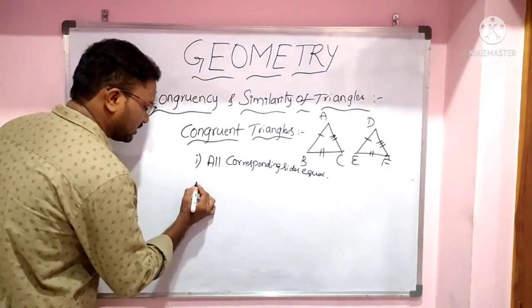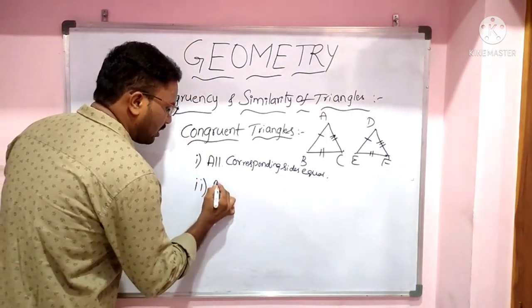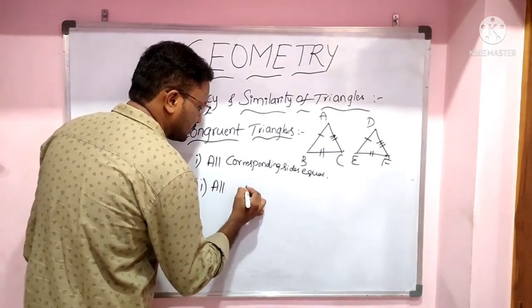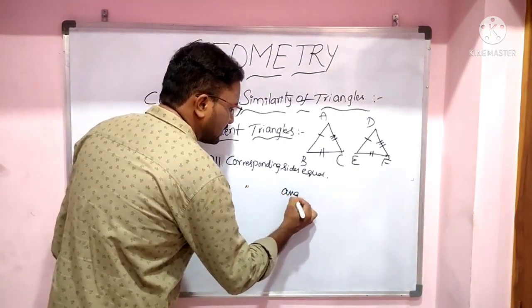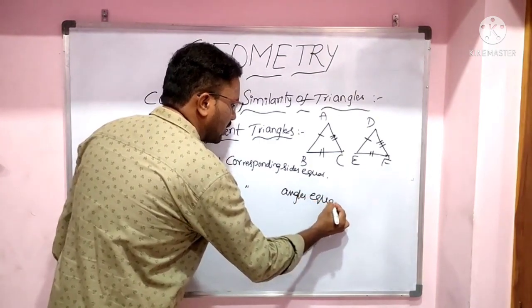And then the second condition is all corresponding angles are equal.